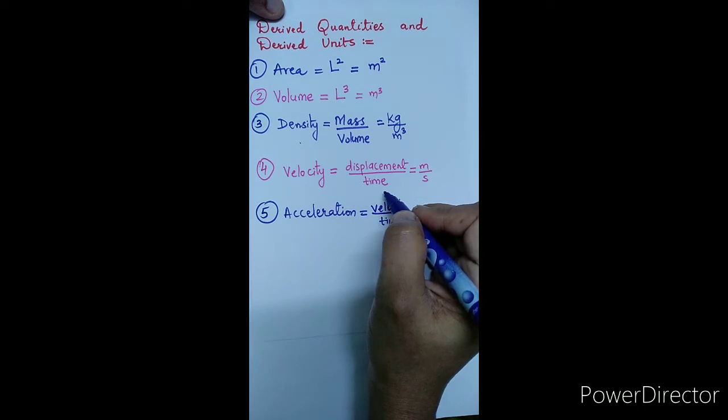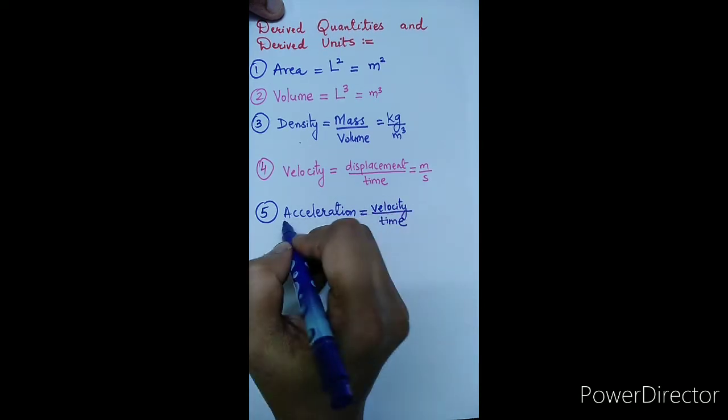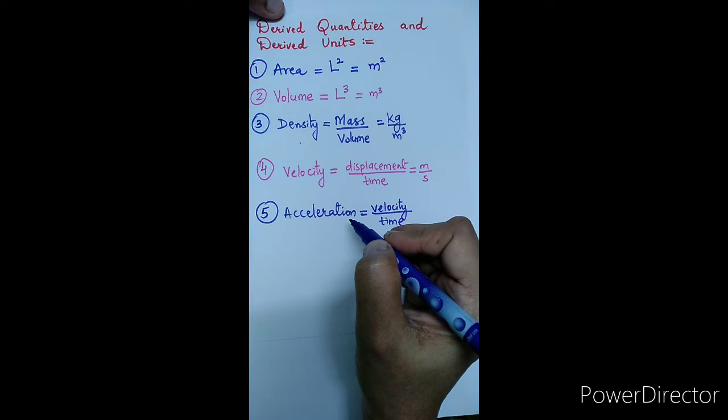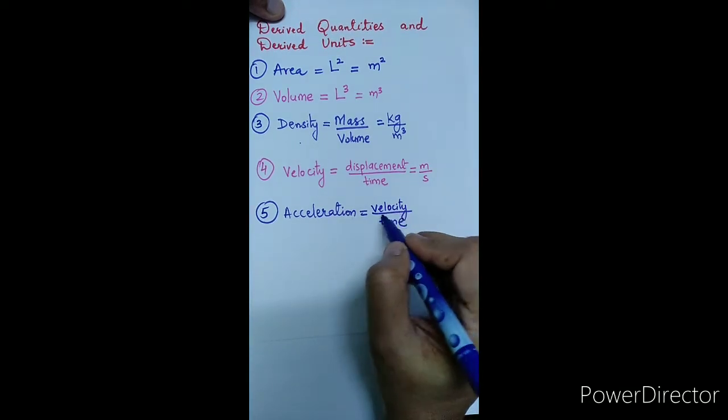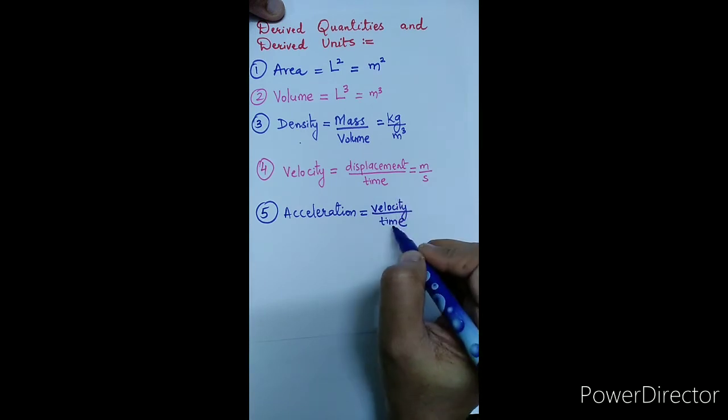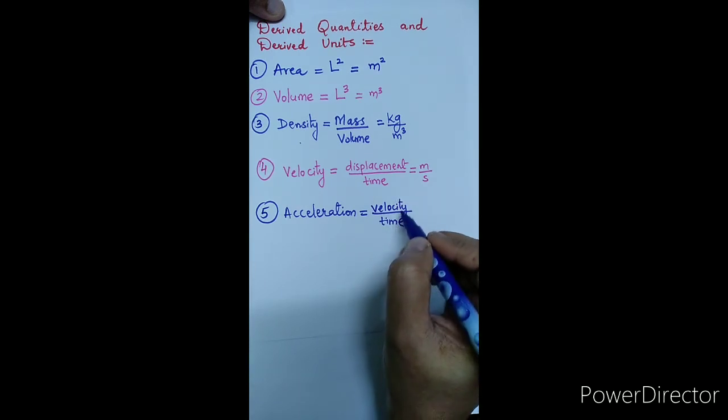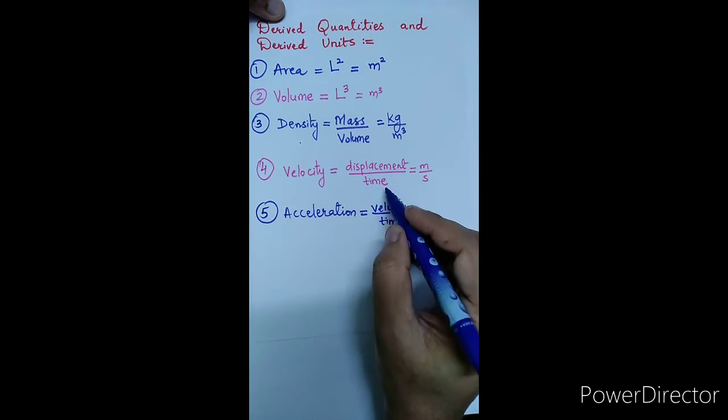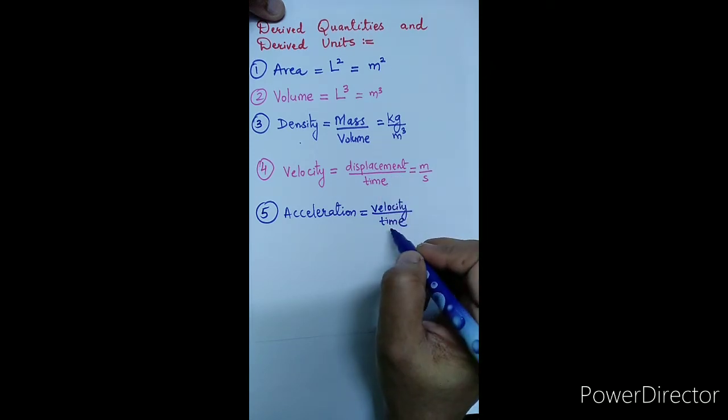Hence, we can say that acceleration is also a derived quantity, as it is the ratio of velocity and time. Velocity depends on the fundamental quantities length and time, and next it also again depends on time.